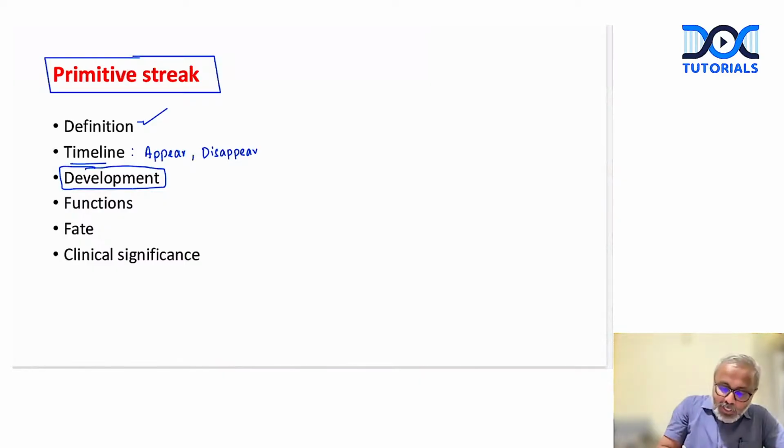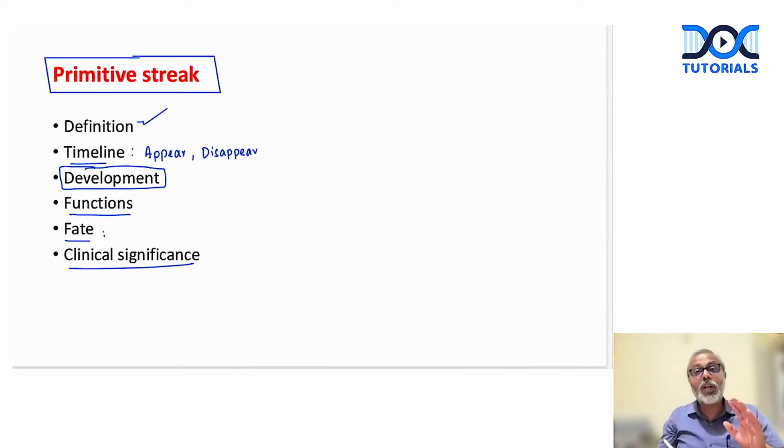Then, what exactly are the functions of primitive streak? Why do we need primitive streak? What is the fate of primitive streak? Primitive streak, as we know, disappears. When does it disappear? If it does not disappear, what are the clinical significance associated with it? What are the embryological anomalies? For example, remember we have the sacrococcygeal teratoma, right?